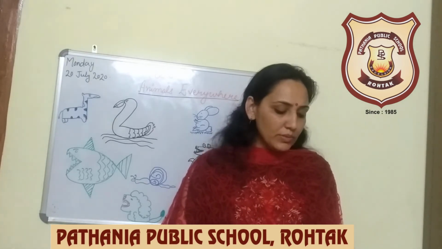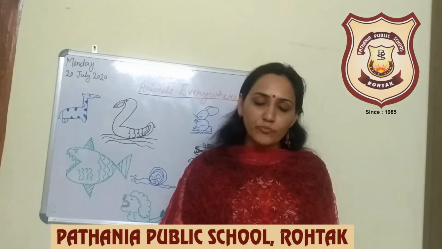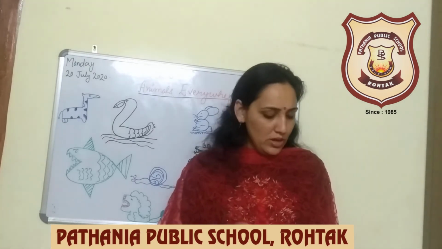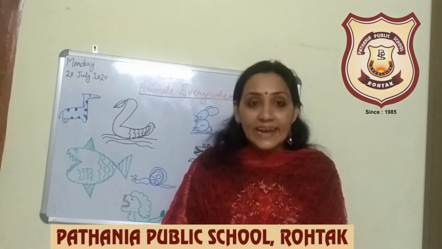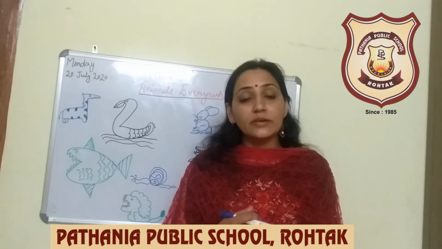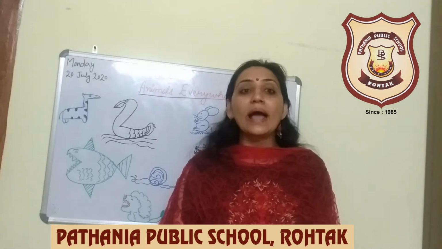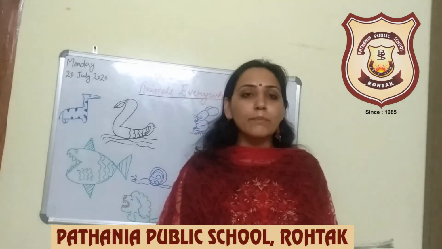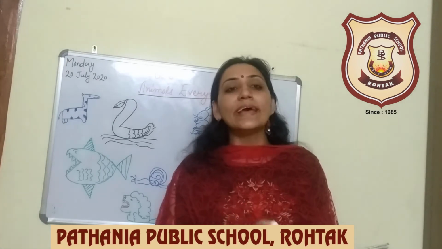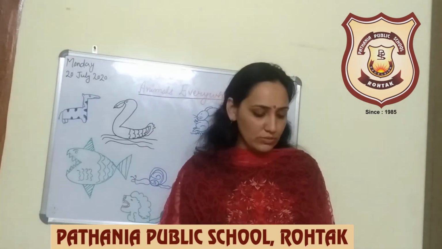Each kind of animal lives in a particular habitat. For example, floricans, a type of bird. Florican is a type of bird. Black buck. Do you know black buck? It is the state animal of our state, that is Haryana. Okay beta, it is also called antelope. So you have to know this.